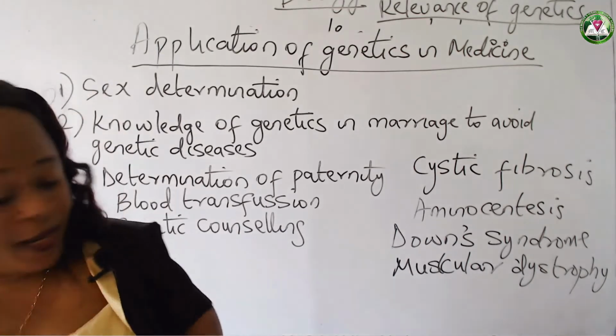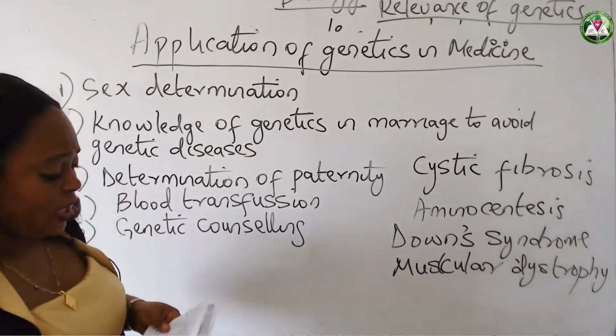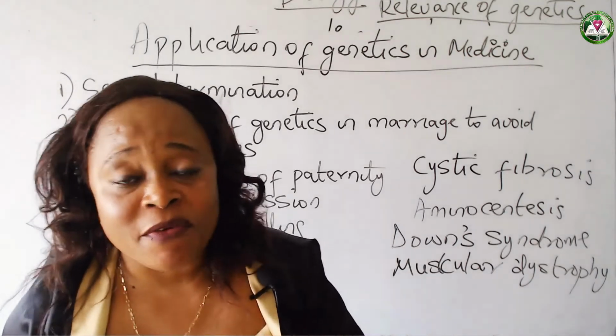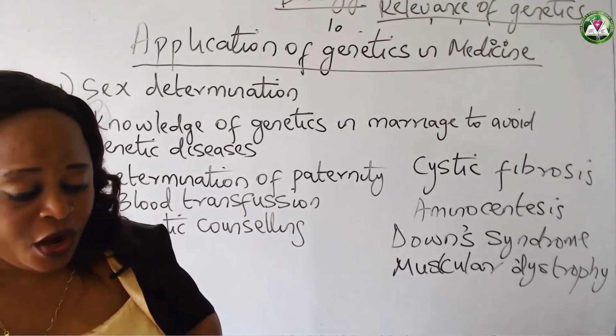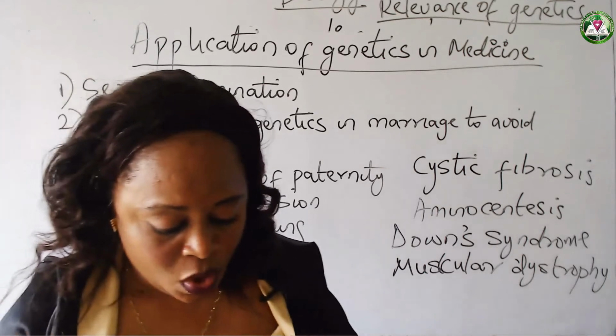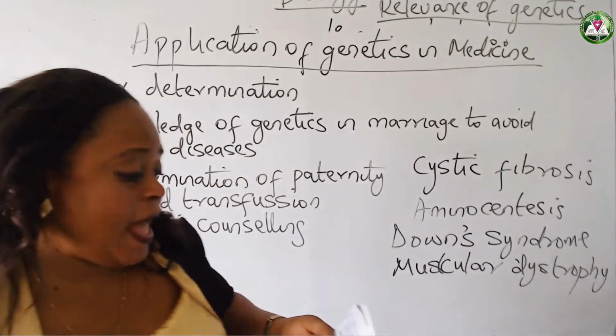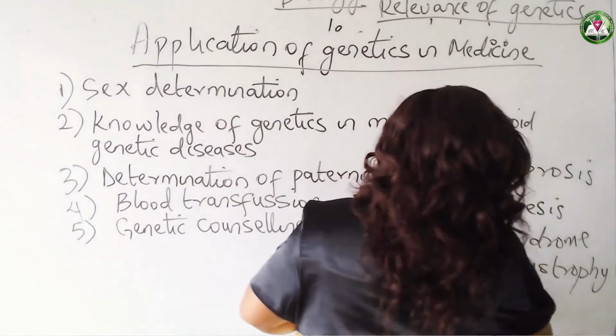Now the fifth one here that I talked about is genetic counseling. We apply genetic counseling with particular reference to sickle cell anemia and the rhesus factor.